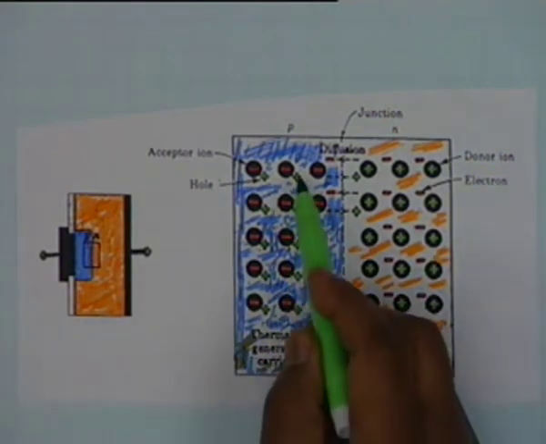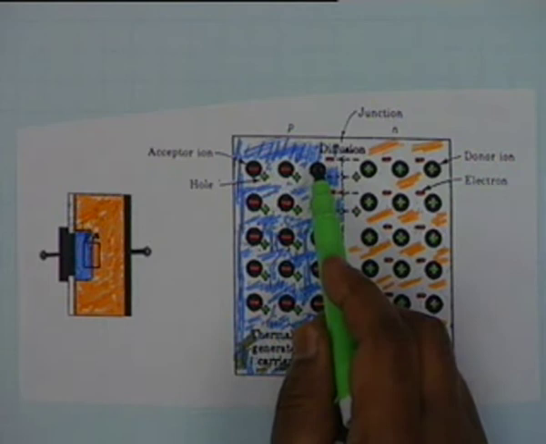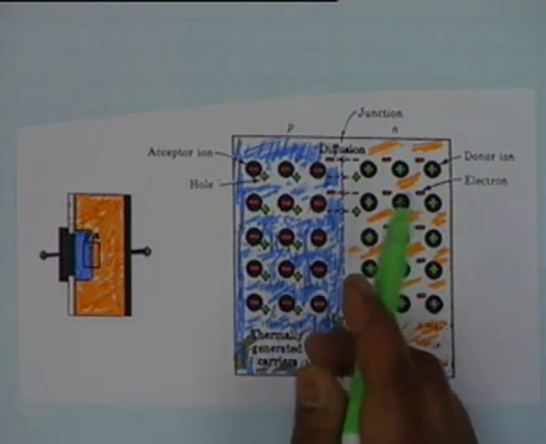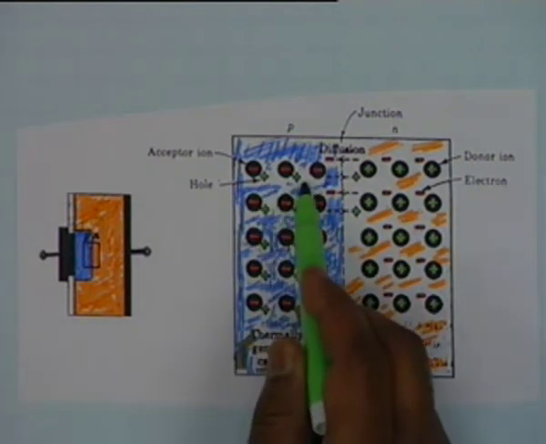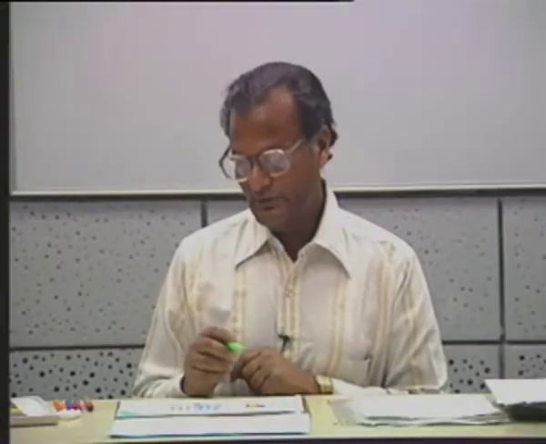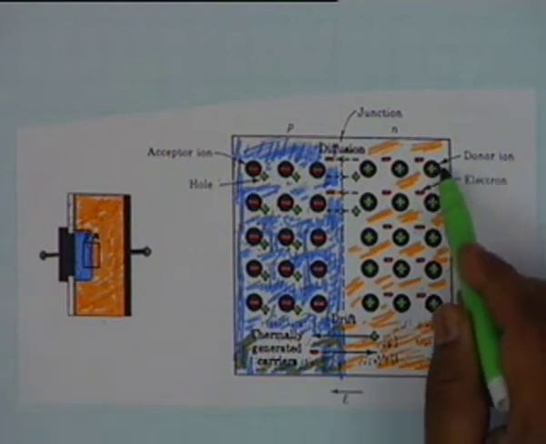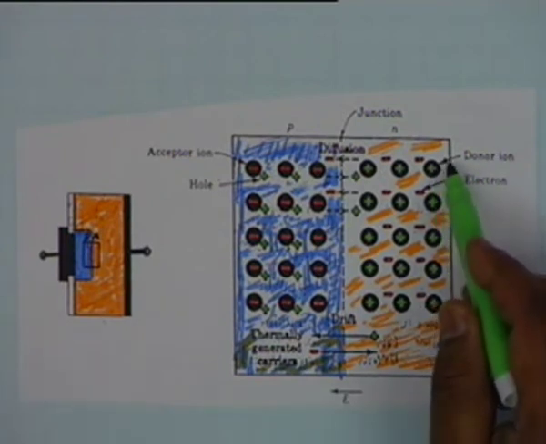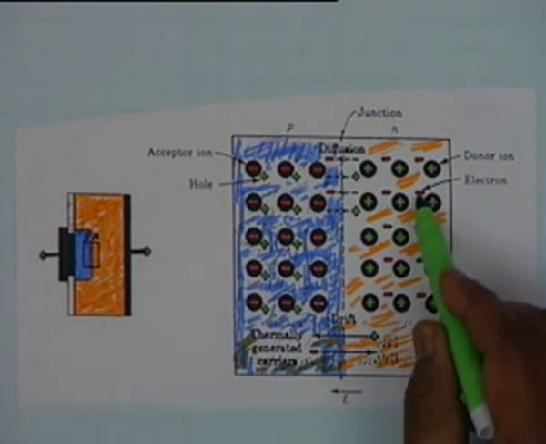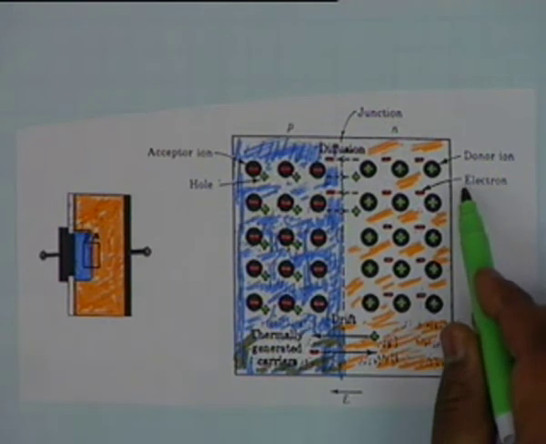On the left the fixed ions are acceptor ions, negatively charged bound charges, and there are mobile holes. Actually holes do not move, what moves is an electron, but an electron movement is equivalent to motion of a hole. Similarly on the right hand side, these are the donor ions, which are bound fixed positive charges. The small red bars are mobile electrons, free to move.